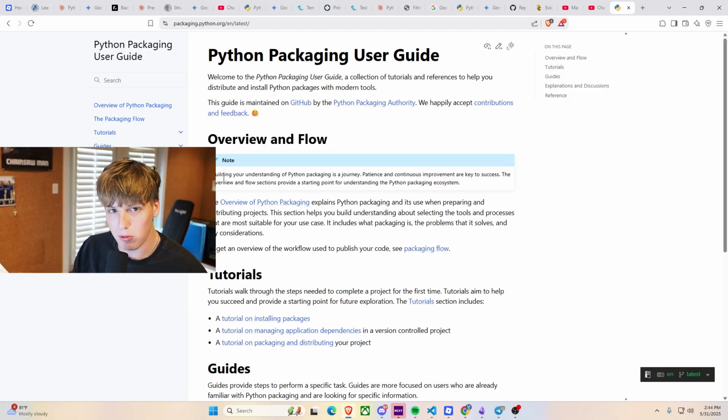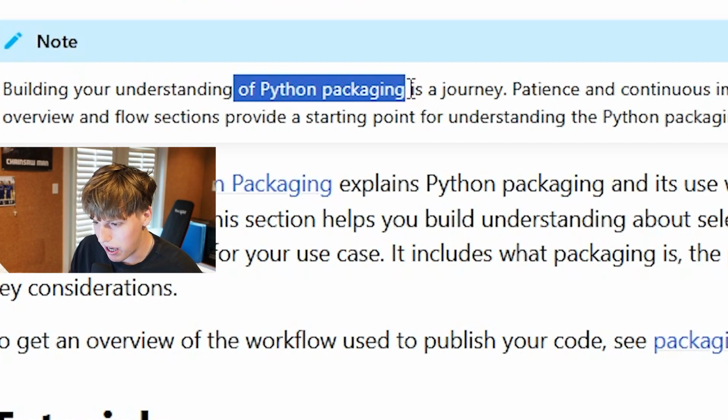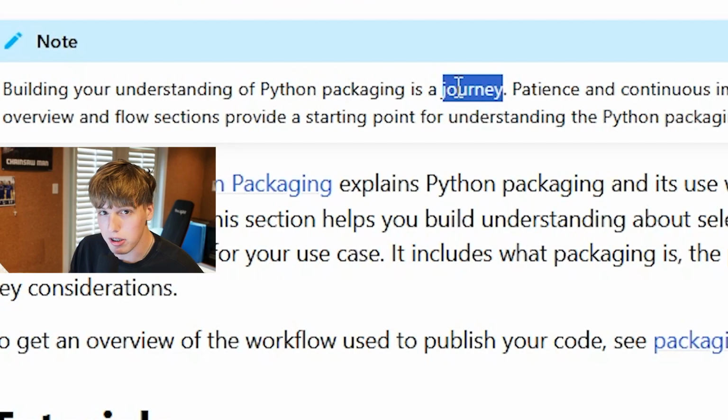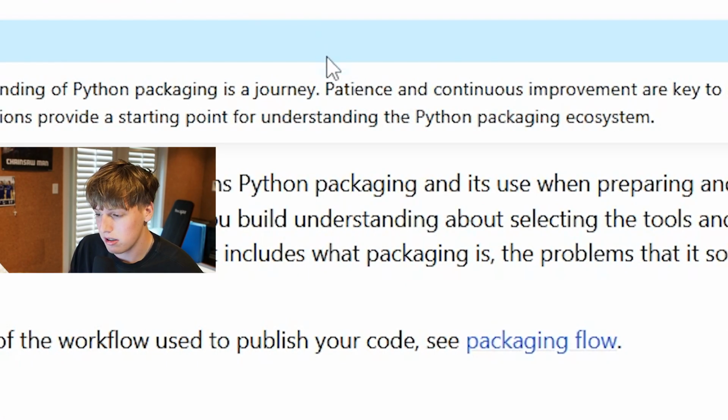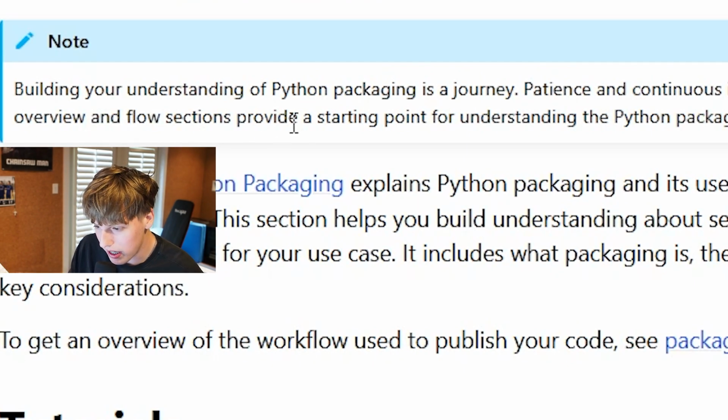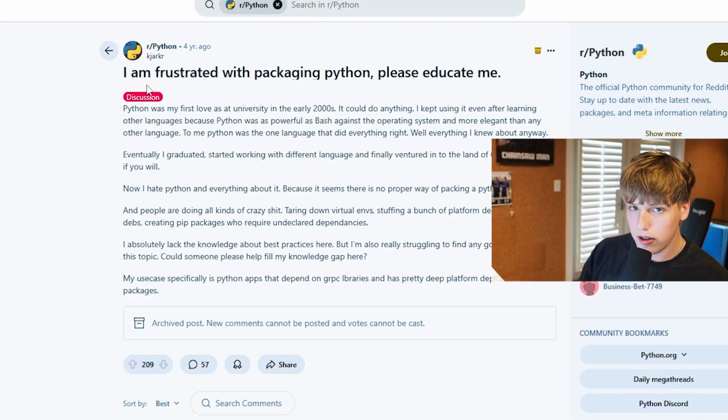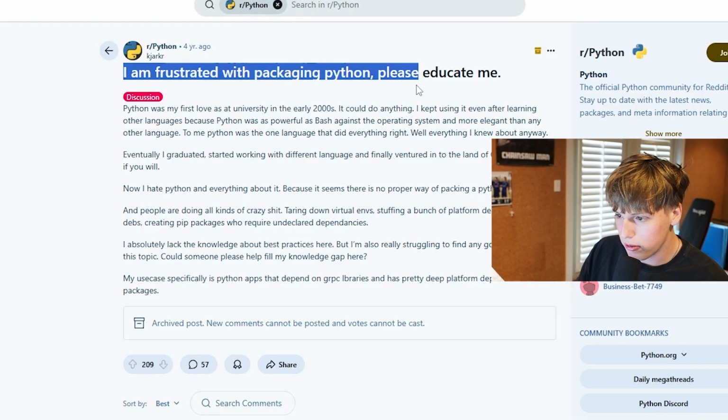So look, they even make a note right here. Building your understanding of Python packaging is a journey to let other people use your projects. That's kind of crazy. Patience and continuous improvement are key to success. The overview and flow sections provide a starting point for understanding the Python packaging ecosystem. There's a lot going on here. So someone who doesn't have the most developed mindset or intuition about coding is going to be like, what the hell's going on? And there are many cases where the way someone packaged something has harmed people. So I noticed 4 years ago on Reddit, we have, I am frustrated with packaging in Python.